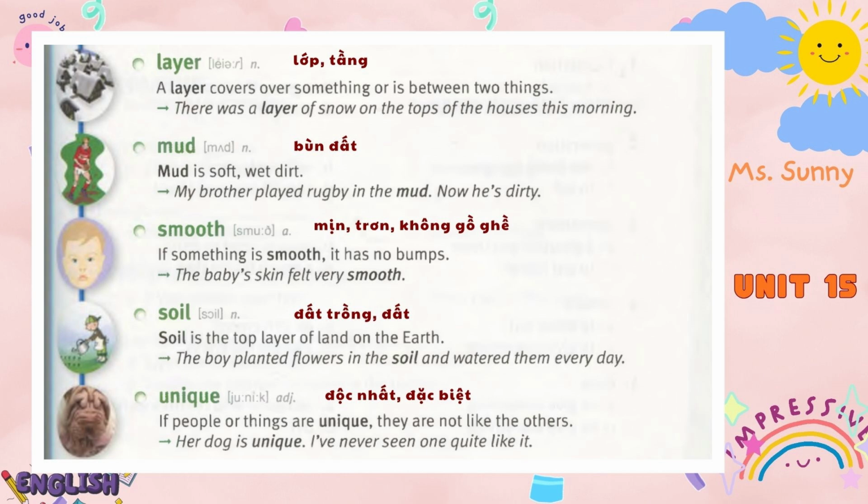Soil. Soil is the top layer of land on the earth. The boy planted flowers in the soil and watered them every day.